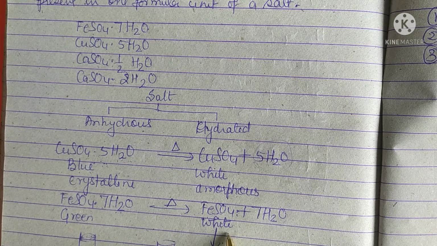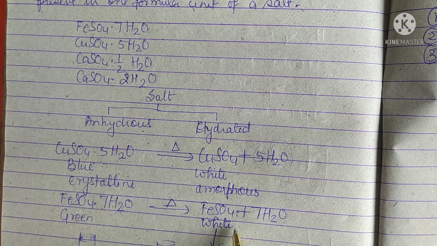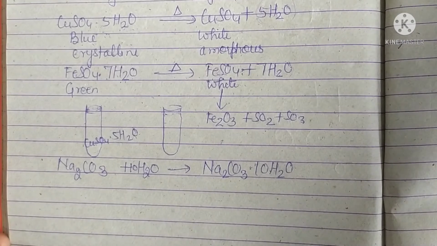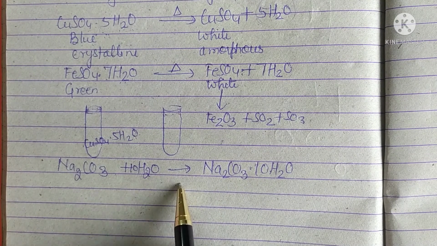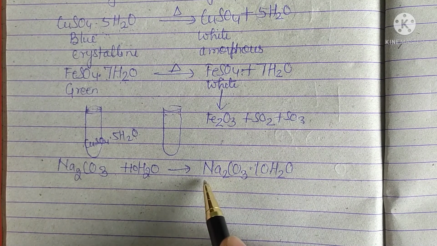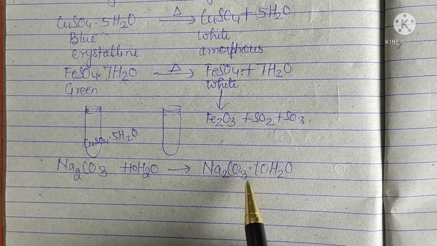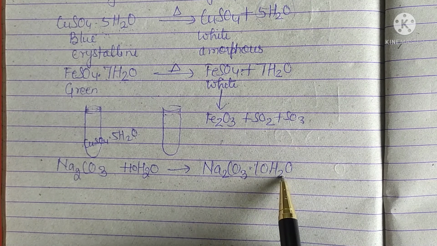It means the purpose of water of crystallization is to provide shape to the crystal and sometimes color to the crystal also. It is not always that all the crystals which have water of crystallization have colors. There are certain salts which do not have color although they have water of crystallization. One such example which is in your course is sodium carbonate, or you can say washing soda. It has 10 molecules of water but it does not have any color, it is white.